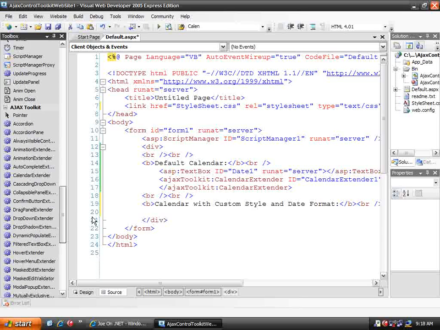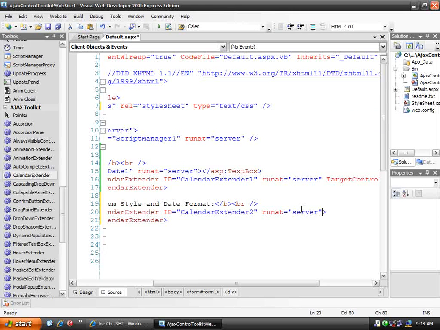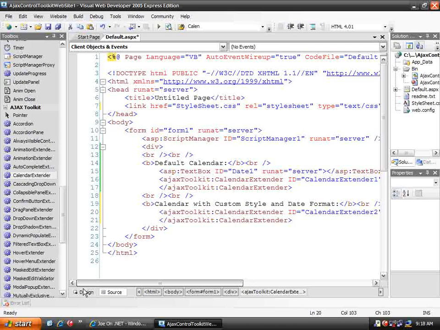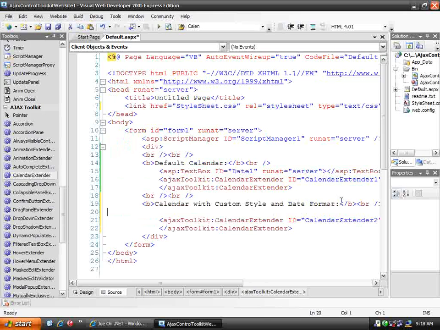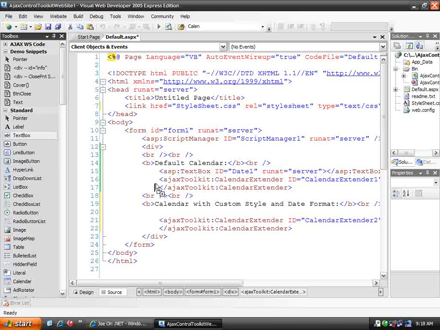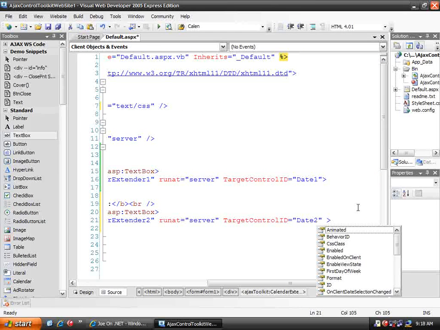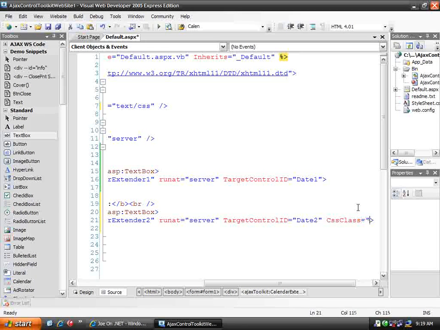Next, I'm going to go down to the AJAX Tool tab and grab another instance of the calendar extender. Pop it on my page here. Now again, we need to specify what the target control ID should be, and we want that to be date 2. And we'll actually need a date 2 on our page, so let's go grab a text box and call that date 2. But in addition to specifying the target control ID, let's specify a CSS class, and we'll remember that the CSS class was My Calendar.